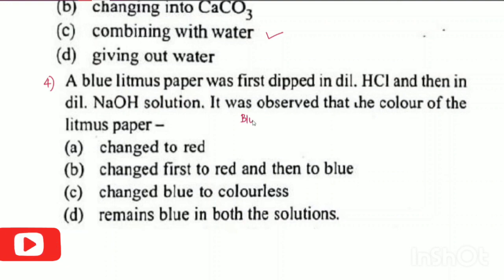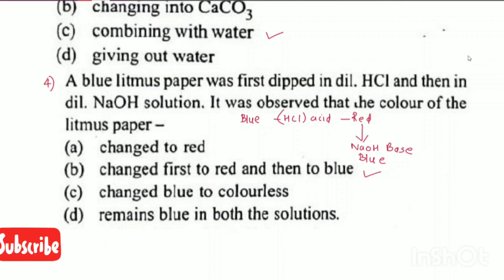When we dip it in acid, HCl, which is an acid, it will become red. Then we take this red colored paper and when we dip it in NaOH, which is a base, red will become blue in color. So first it will become red and then it will become blue. So we know the option number B. Let us move on to the next set of questions.